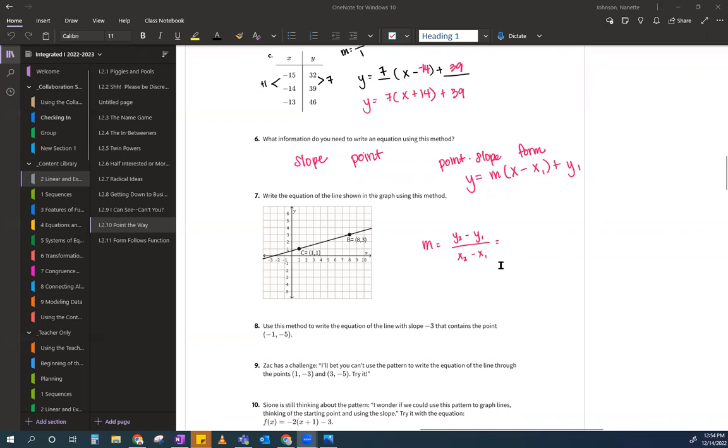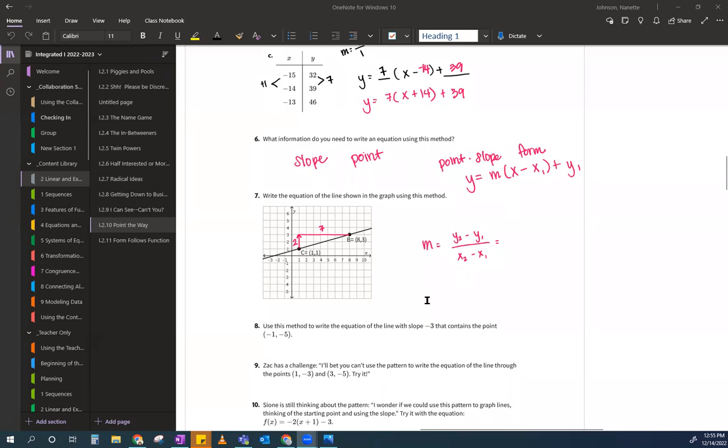I like finding the slope on a graph because that's just better for me. So I start at the bottom point and I count how many times I went up. Elevators, right? So I went up 2 floors, and then I count how many times I go over. 1, 2, 3, 4, 5, 6, 7. So here you're counting blocks, not tick marks. 1, 2, 3, 4, 5, 6, 7.